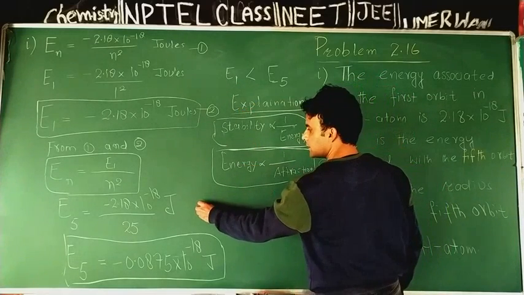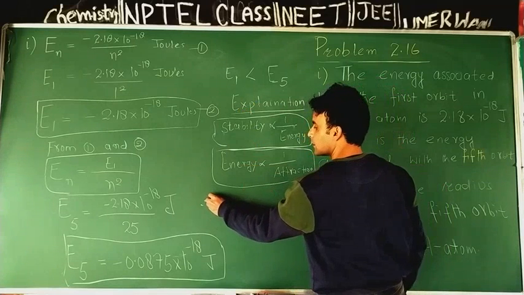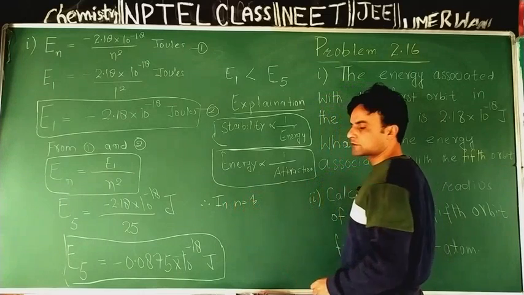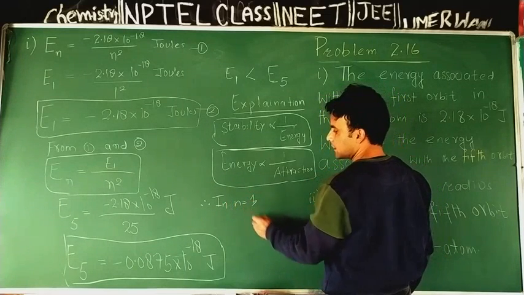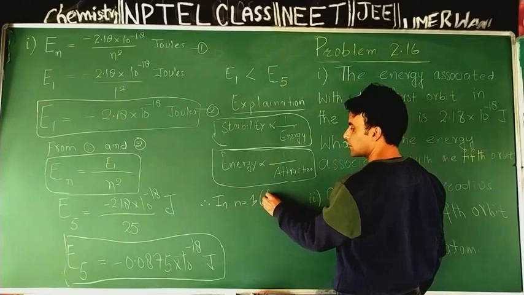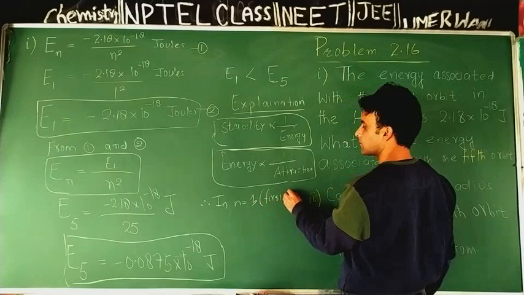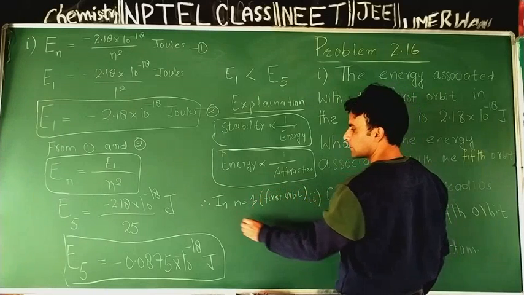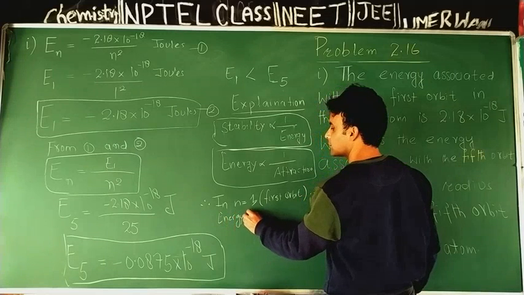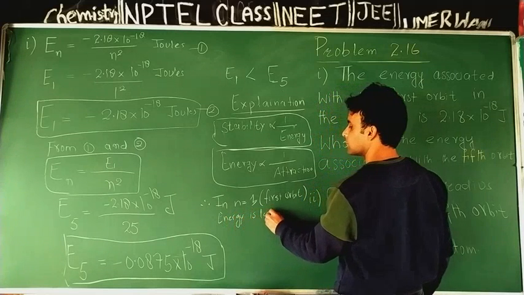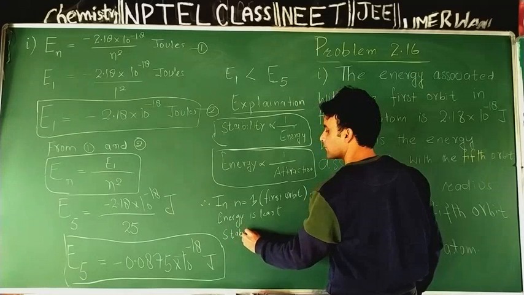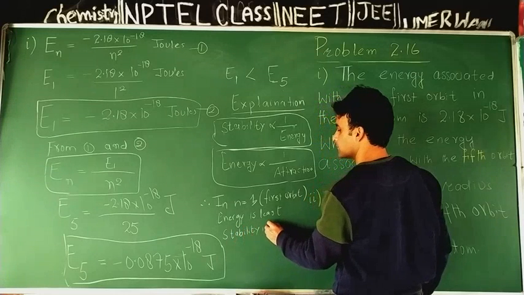Therefore, I may write that in n is equal to 1, when the electron in the hydrogen atom is present in the first orbit, energy is least and stability is maximum.